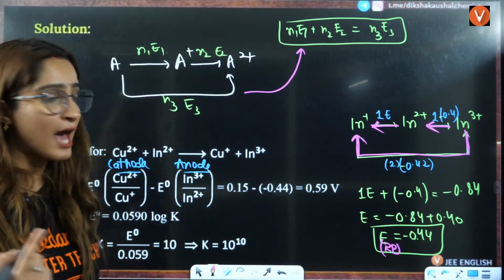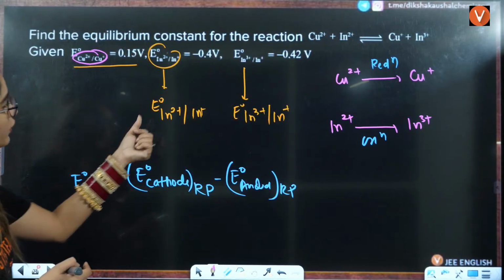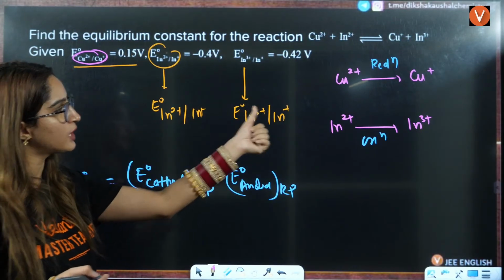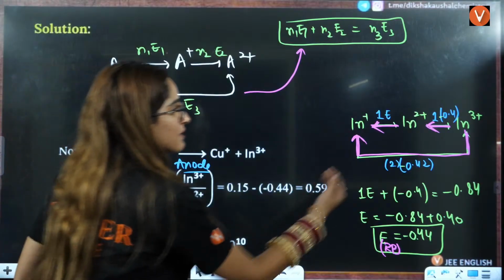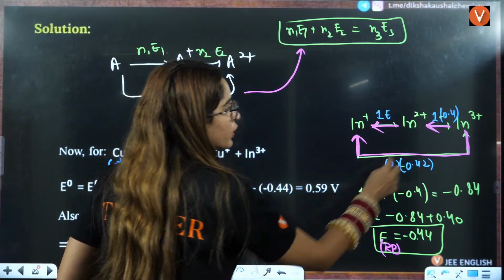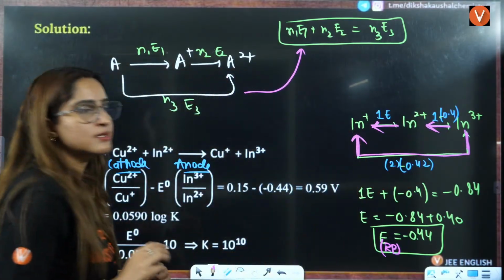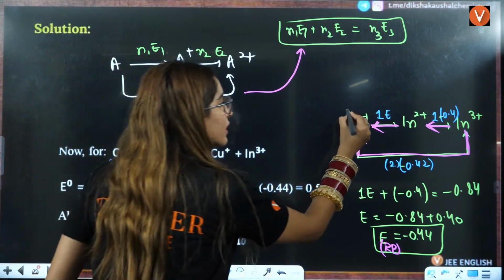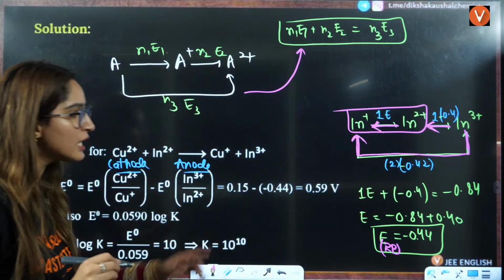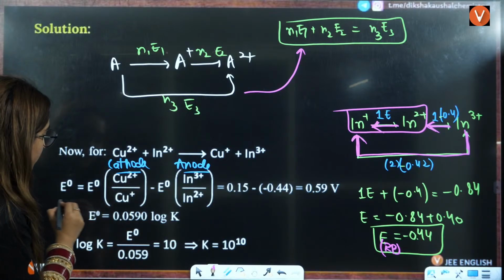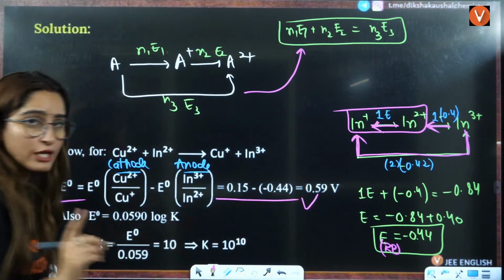Right? So you have to see the arrows as well. Because here it was given to you Ln2 positive to Ln, Ln3 positive to Ln. That means this thing and this thing was given to you, right? So you have calculated this thing only. You have calculated for reduction potential only. So reduction potential you have calculated, put this value, you will get the answer for E naught cell.